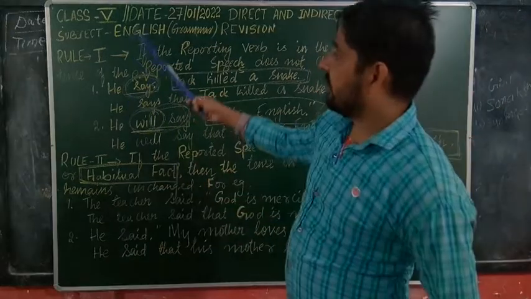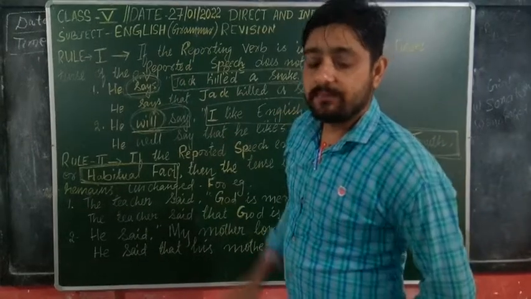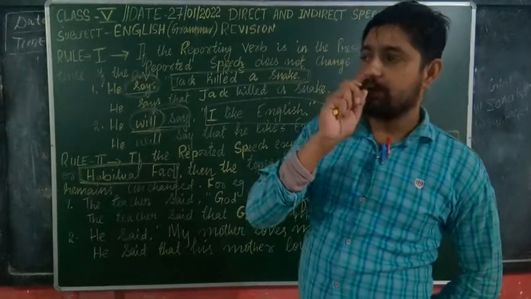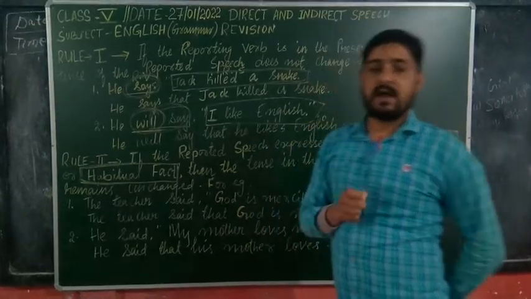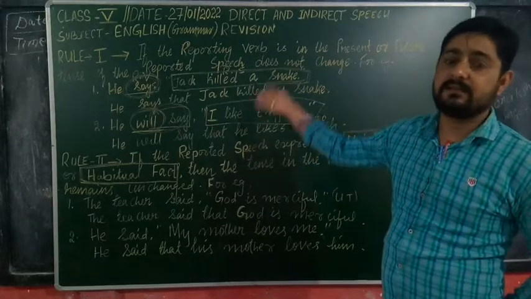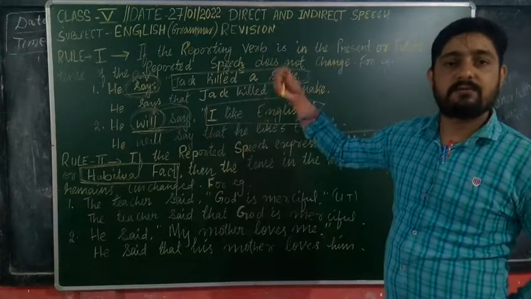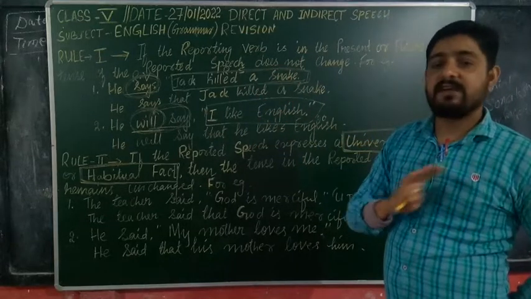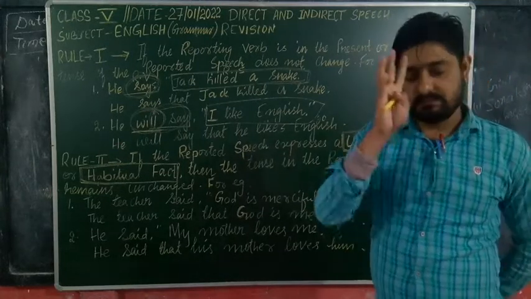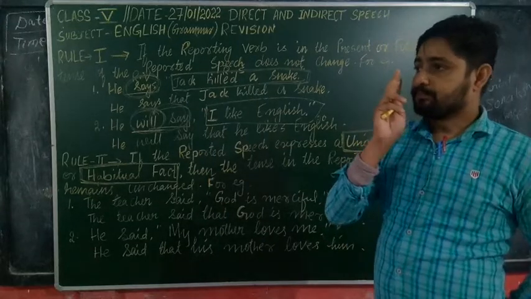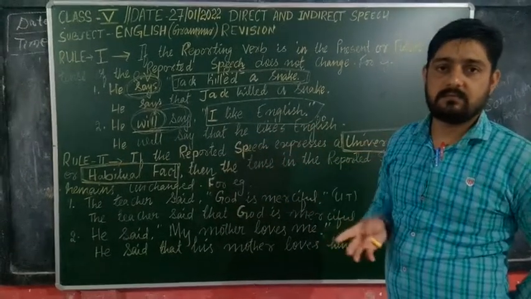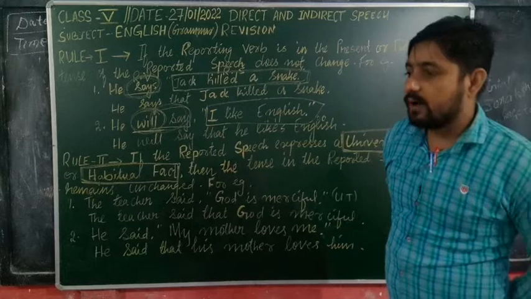So I hope rule number 1 and rule number 2 are clear. I will give you a few questions to do at home, to see how much you have understood, and you try to do it. We need not change anything in these two rules, rule number 1 and rule number 2. We will keep it the same in indirect speech. You only need to remember to put "that", and somewhere the pronoun will change. So I hope you have understood.